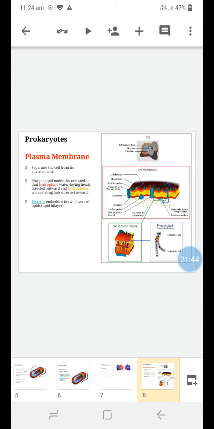Here the hydrophilic regions of the phospholipid, called the water-loving head, are directed outward, and the hydrophobic region of the phospholipid molecule, called the water-hating tail, is directed inward. Proteins are also embedded in the two layers of lipid, which is called the lipid bilayer. In between these two lipid layers, a layer of protein is also present, so it is a sandwich-like arrangement.